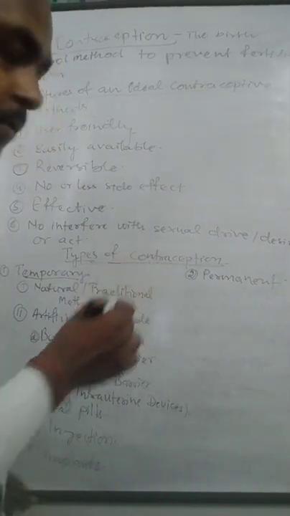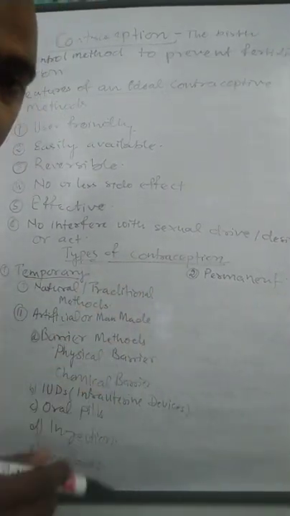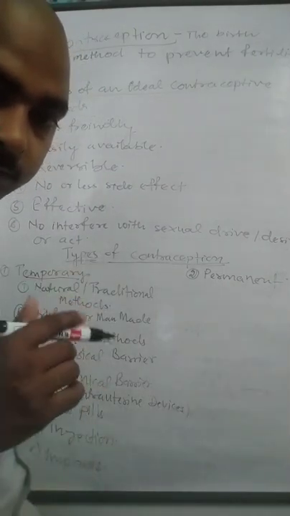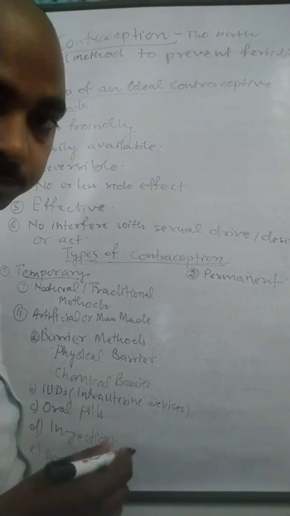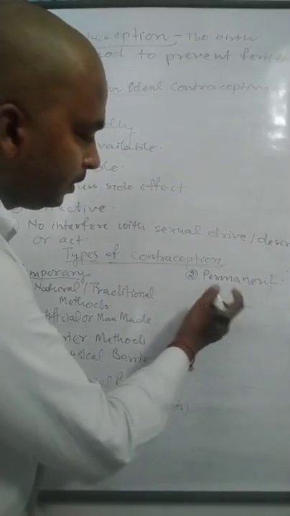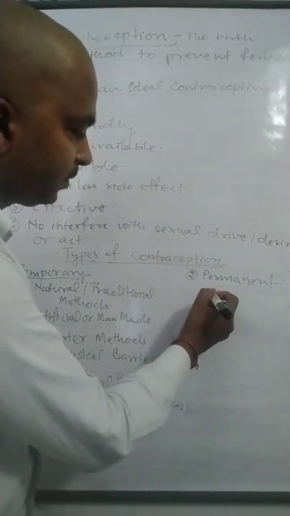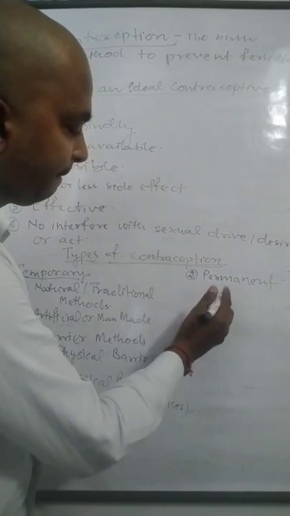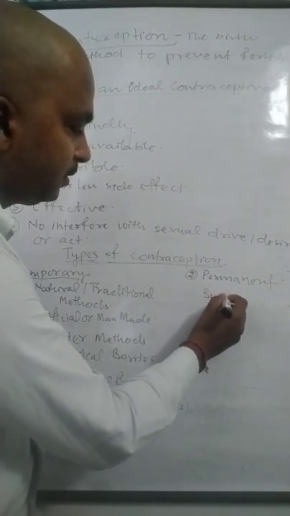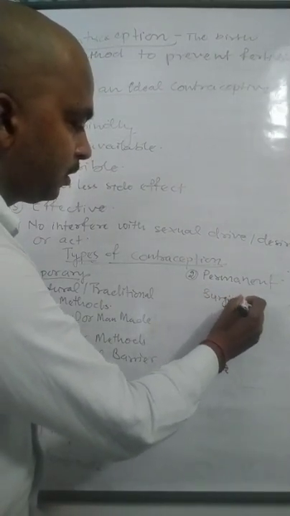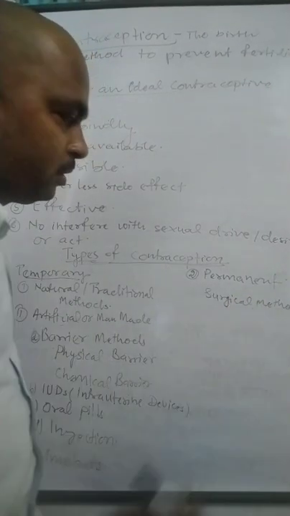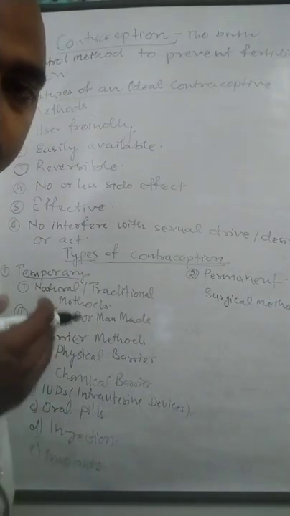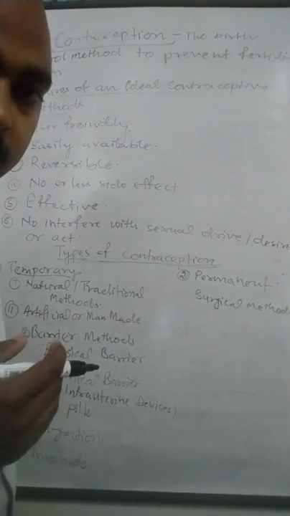Now let us make the list of permanent contraceptive methods. Under the category of permanent contraceptive methods comes the surgical method. Why does it come under the category of permanent methods?